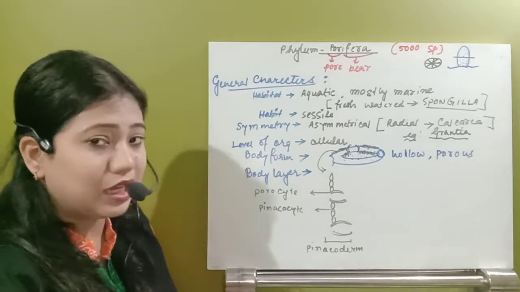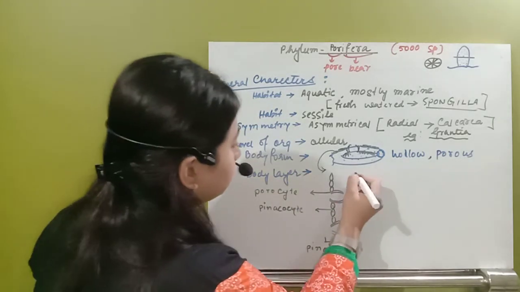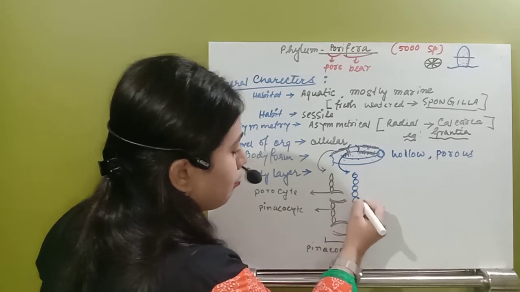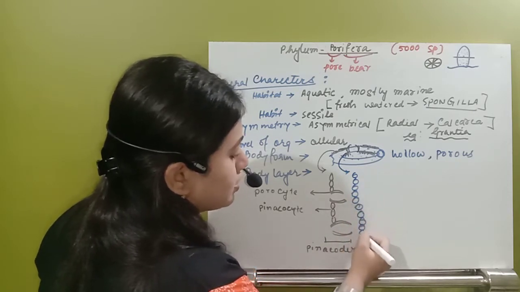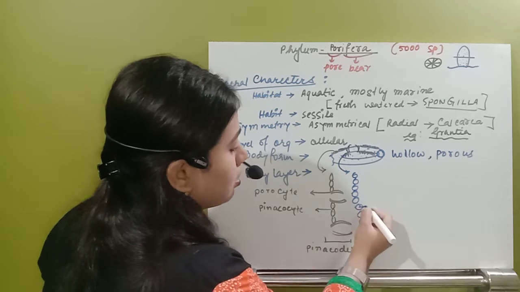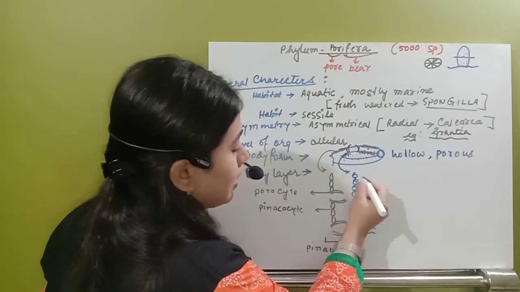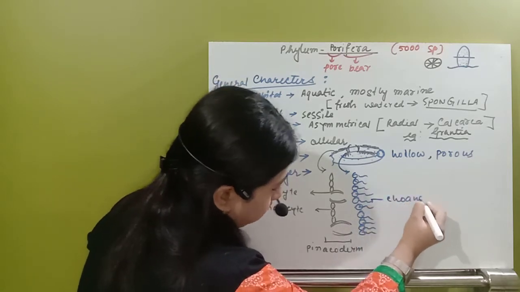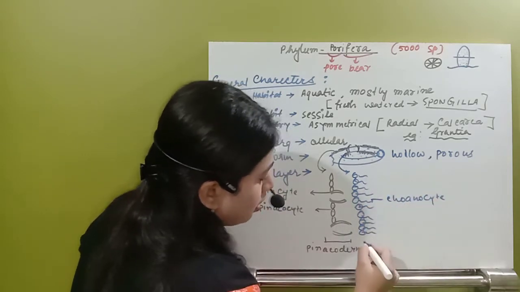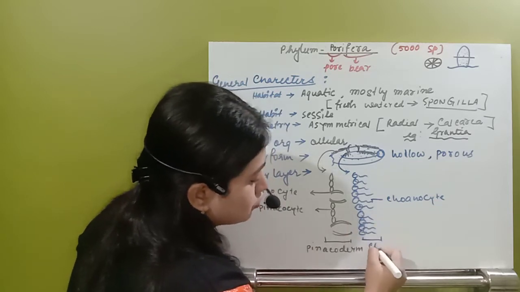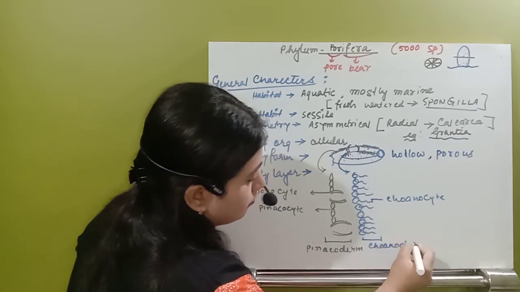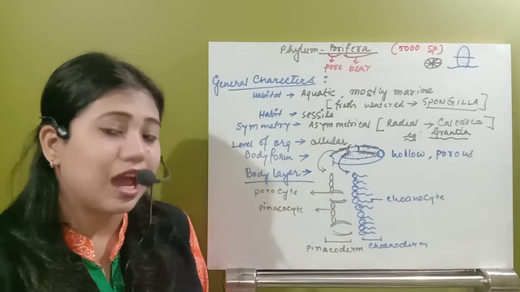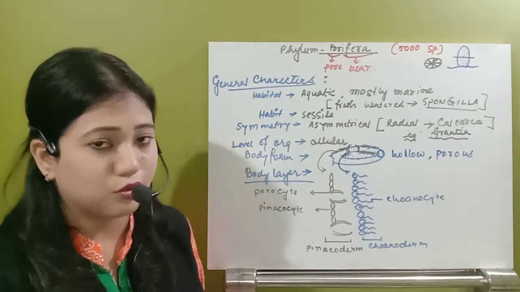Inner layer. What is the inner layer? The inner layer is this layer I am drawing. This layer is made up of some other cells, and those cells are ciliated cells. These cells are known as the choanocytes. The inner layer is known as the choanoderm layer. So how many layers does this organism have? Two layers. One is the outer pinacoderm and the inner choanoderm.